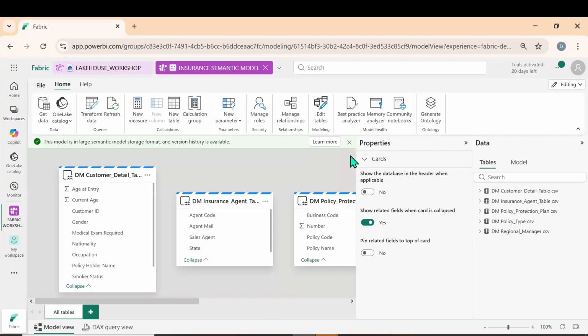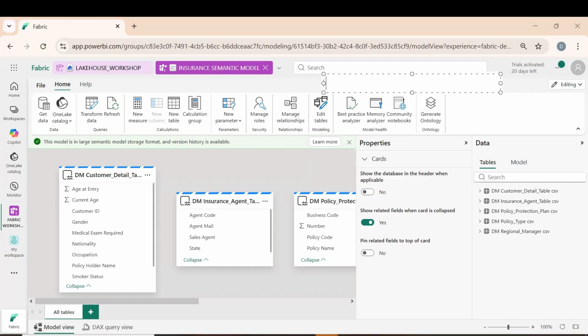Yes, now we got the semantic model. So what do you see here? This model is in a large semantic model storage format and the version history is available. What is the version history? Okay, you did one change. You did one change and you stored it in a data storage.